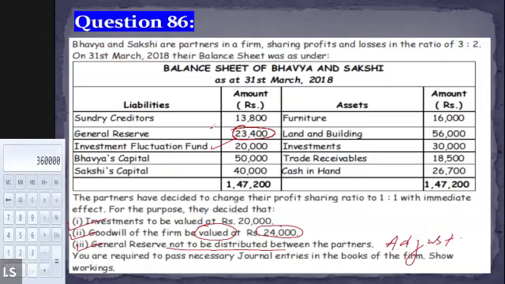Yes, sir. Okay. So we just need to pass the general entry regarding the investment, goodwill, and the general reserve. This is it. This question is not at all based on the revaluation. You can consider it as a revision question based on the previous topics that we have discussed: the investment, goodwill, and the general reserve. All those topics are compiled in one question only.